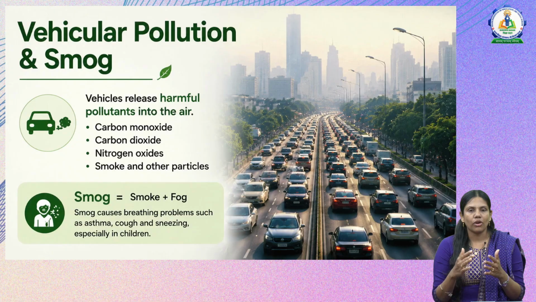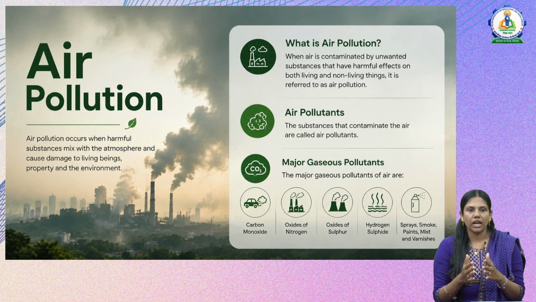Now let us see what air pollution means. Air pollution occurs when harmful substances mix with the atmosphere and cause damage to living beings, properties and the environment. What are these unwanted or harmful substances causing air pollution? Those are called air pollutants.